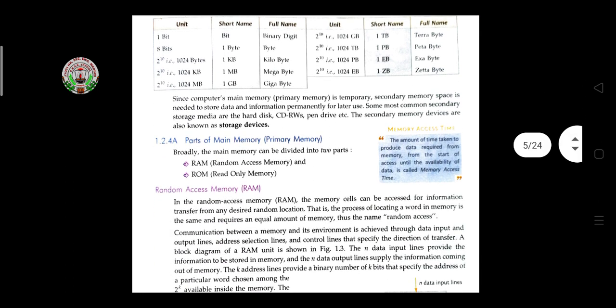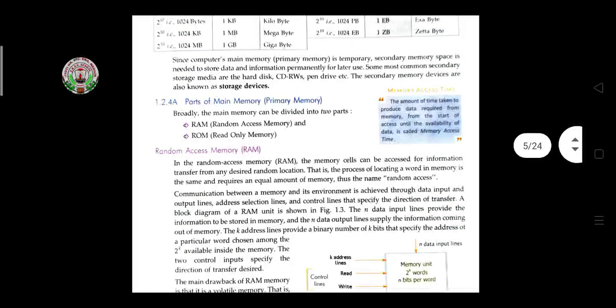And then the second one is the parts of main memory. The first one is primary memory. Primary memory can be divided into two parts, RAM and ROM. In RAM, the random access memory, the memory cells can be accessed for information transfer from any desired random location. That is, locating a word in memory requires the same amount of time, thus the name random access. Then what is the use of random access memory?